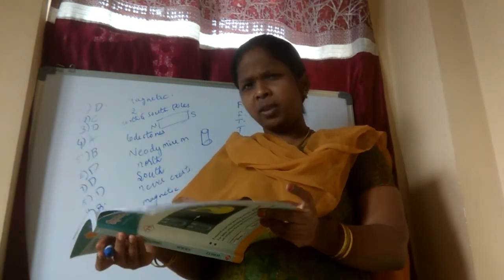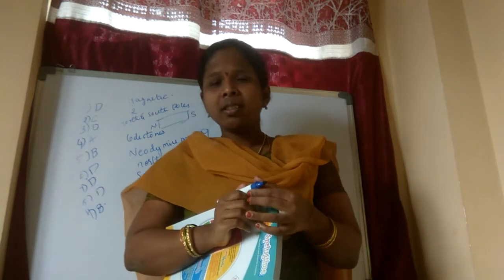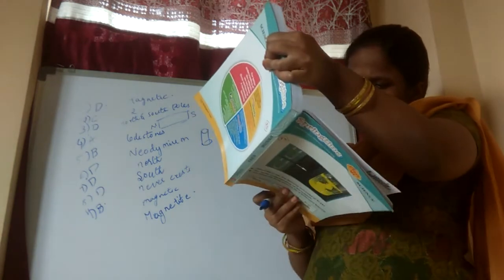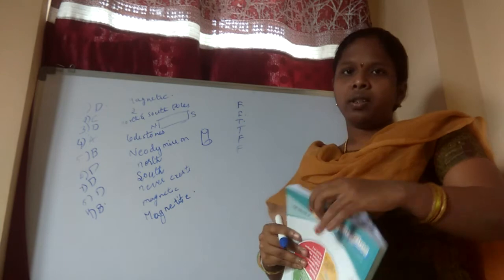Rubber is a magnetic material. Rubber types of materials are there, no? Does it have any attraction properties? It is not there. So what is the option? Rubber is a magnetic material means false. The next.